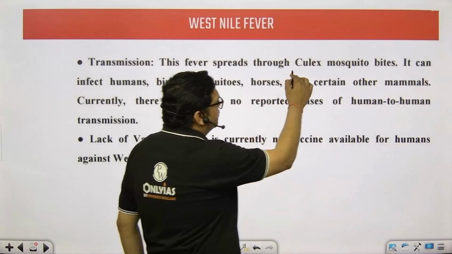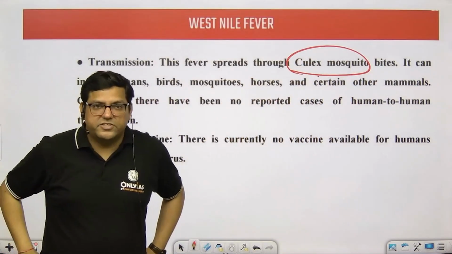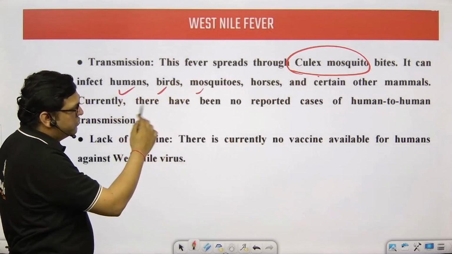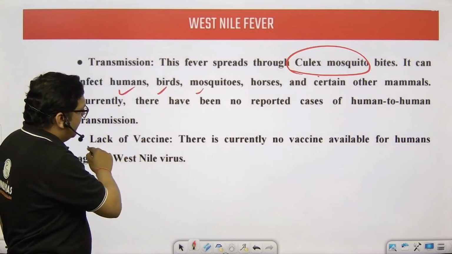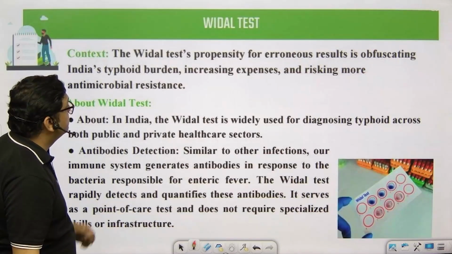This fever is spread through Culex mosquito bite. So the vector which is required is the Culex mosquito, and the hosts include humans, birds, horses and other mammals. There is a lack of vaccine. You must know about this particular West Nile fever.